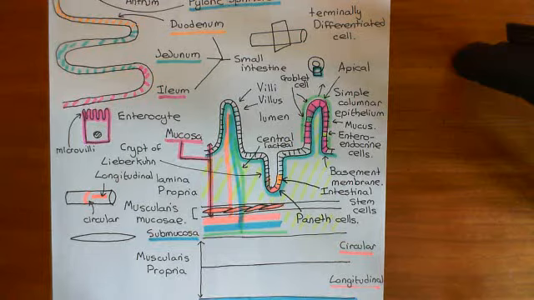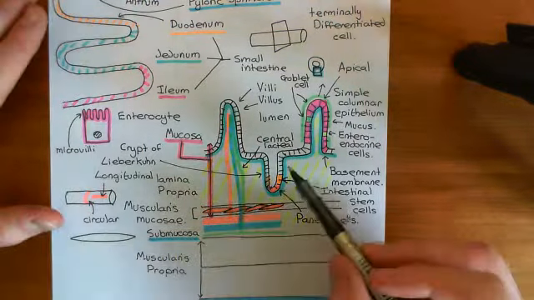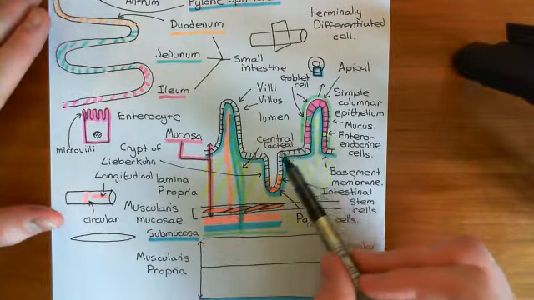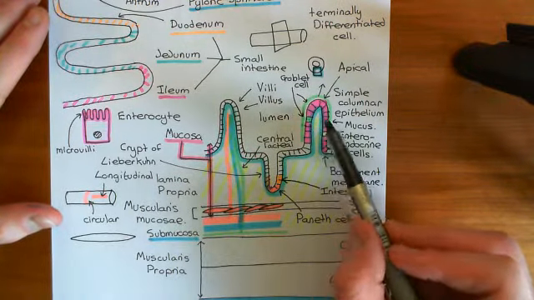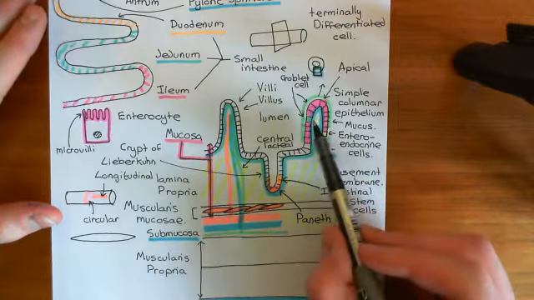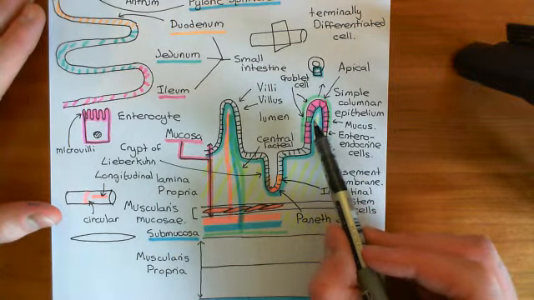Okay, so welcome to this next video in which we are discussing intestinal stem cells. We have seen that the epithelium of the small intestine consists of these four terminally differentiated cell